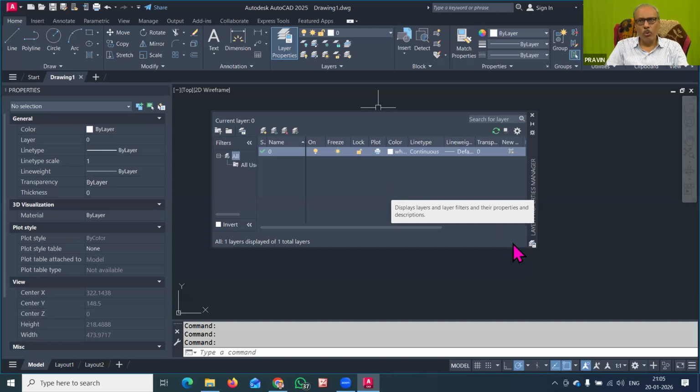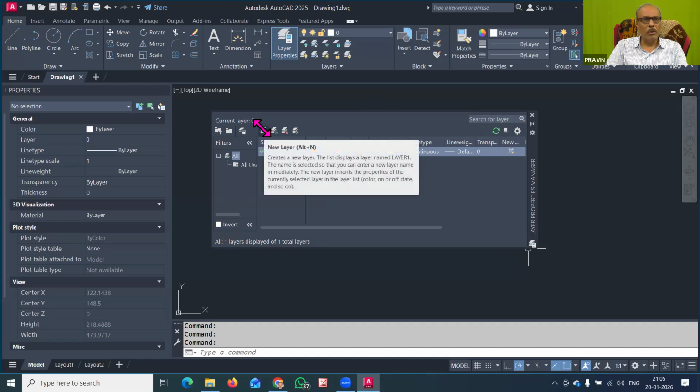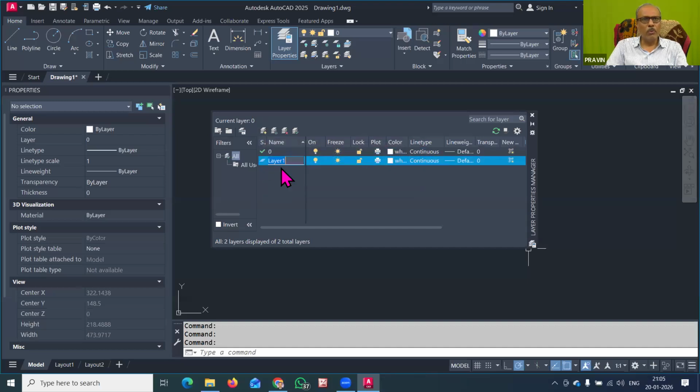So here you have to note down the names of the layers that I am creating for the building drawing. Today you have to note down in your notebook what layers we need to create. Here the command is called New Layer. So I have to create the new layer. I will click on this new layer. Layer 1 is created. I can type the name here, and I will write the name of that layer as PLAN. So plan means this is the layer where I will draw the building plan.